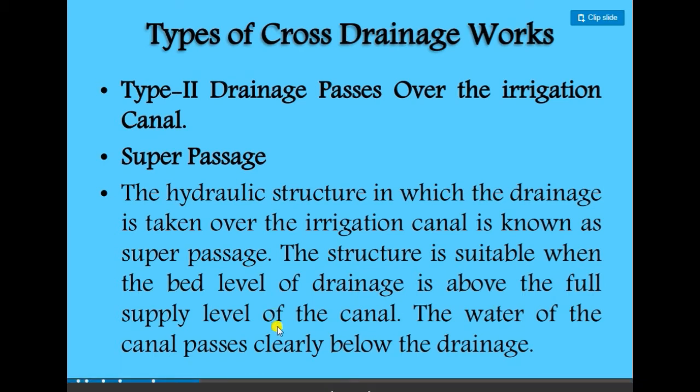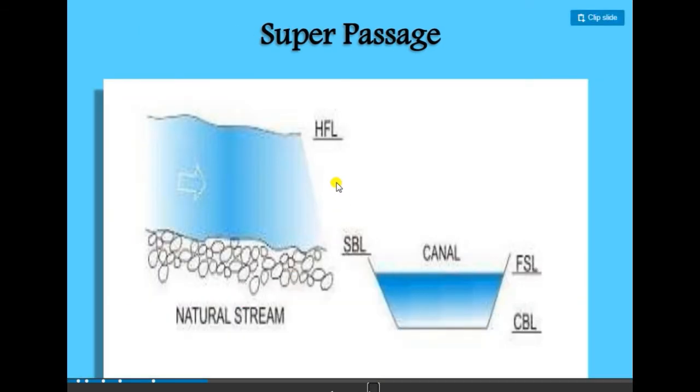The water of the canal passes clearly below the drainage. In that condition, the drainage passes over them, but the FSL and stream bed level may have some clear gap, so that flow occurs in the presence of atmospheric pressure. So this type of construction is called super passage.